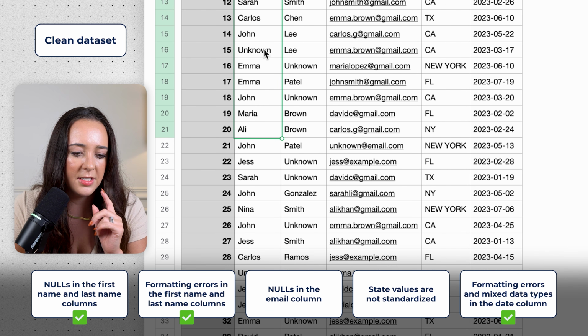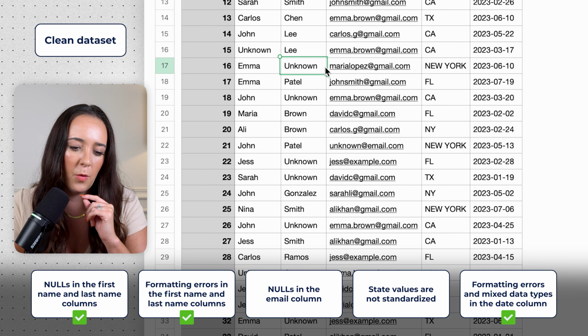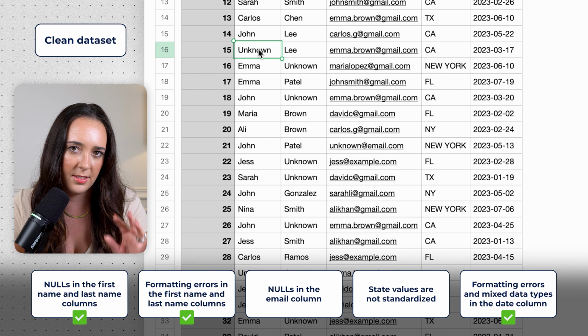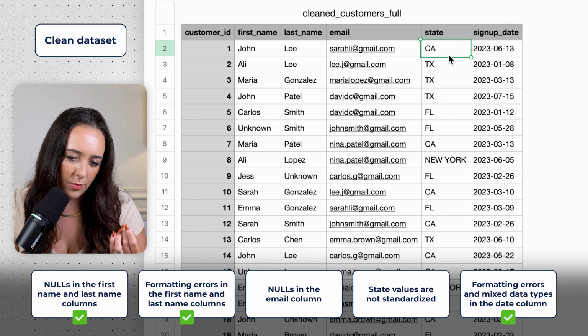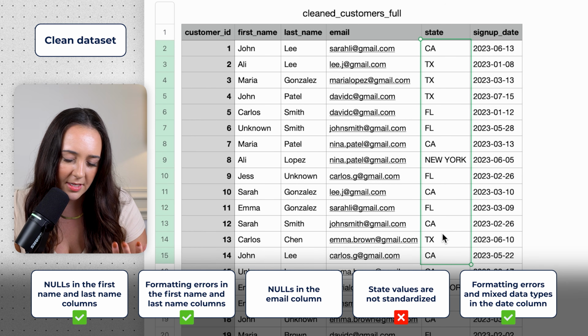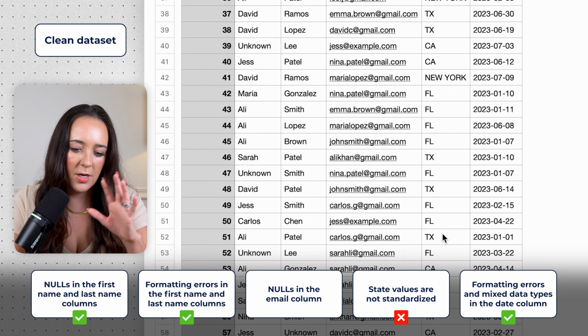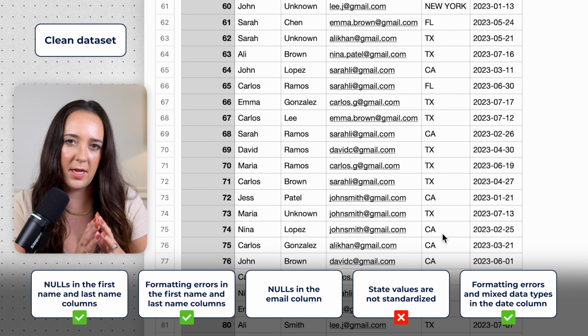Oh, okay, it looks like it did fill them in with unknown, which I think is actually an okay decision, but we don't really know how it actually handled those null values behind the scenes. And the other issue I really see here is we don't know how it handled all the states and the messiness. It looks like for the most part, we have Texas, California, and Florida, kind of standardized. Again, I'm not checking all 1,000 rows with a big analysis.